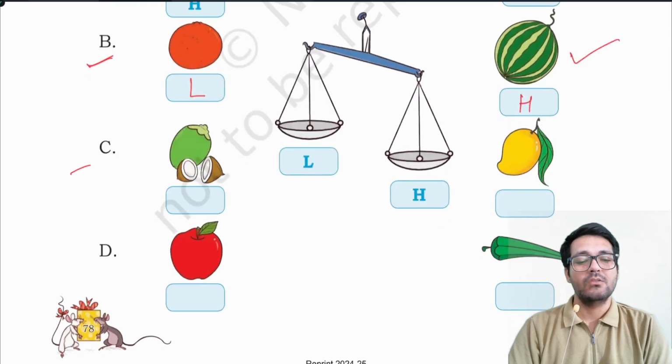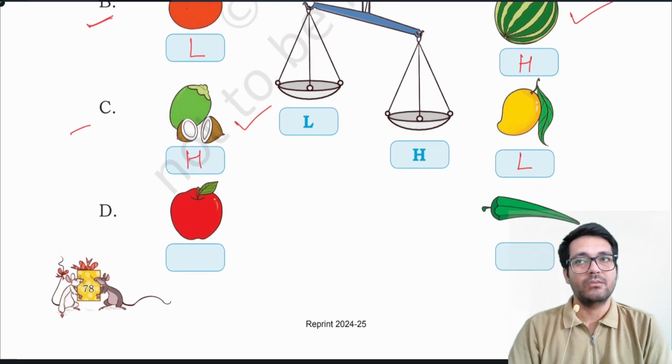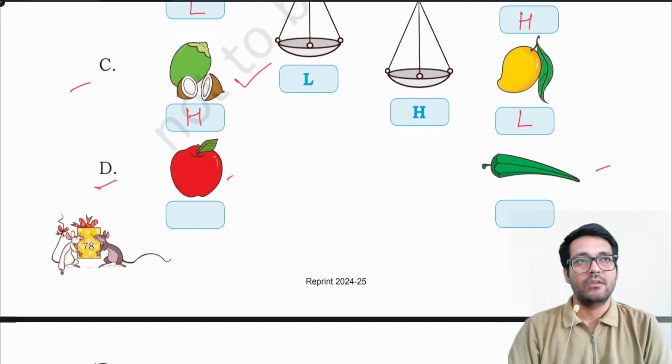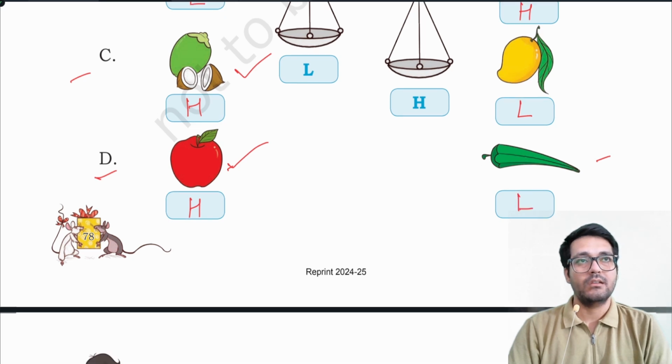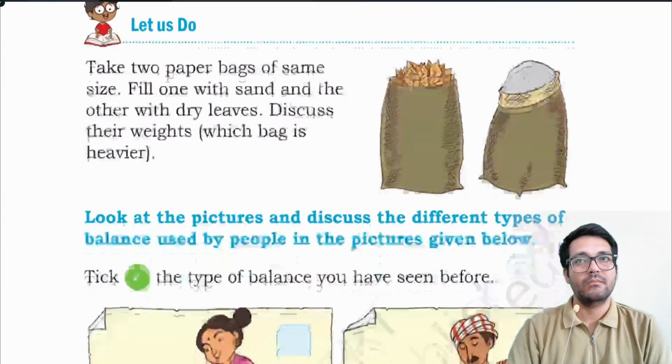Similarly, C, coconut and mango. Coconut will make the balance go down. So you can write H for coconut as it is heavy and L for light for mango. D, apple and ladyfinger. Then apple is heavier, so H and put a tick sign here, and L for light for ladyfinger.